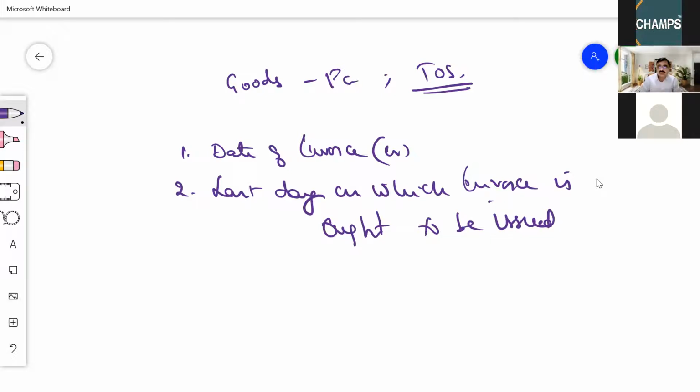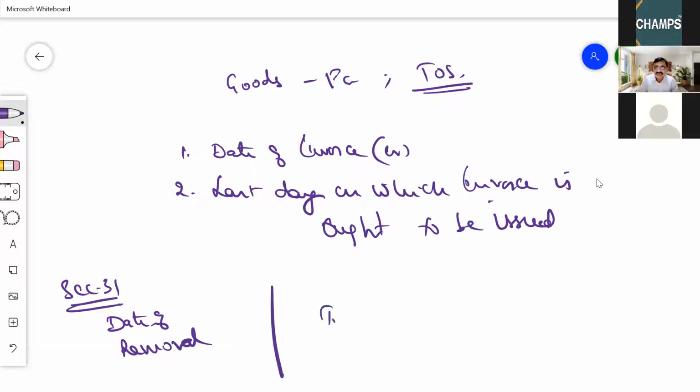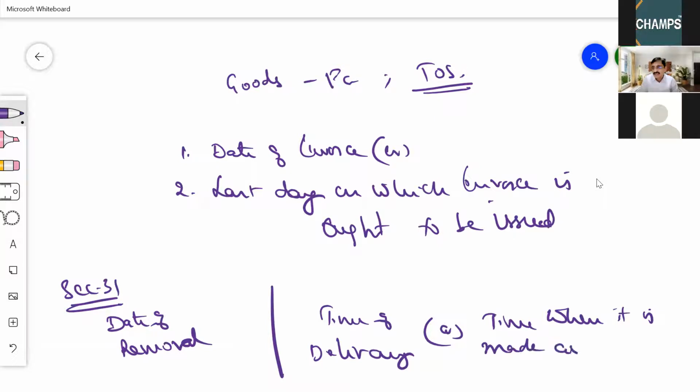Now, as per section 31, when an invoice is to be issued in respect of supply of goods which involves movement, it should be issued latest by the date of removal, or in any other case it has to be issued at the time of delivery or time when it is made available.